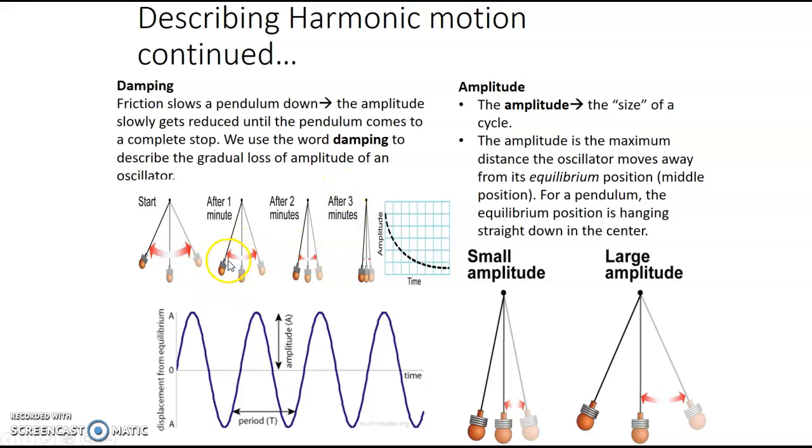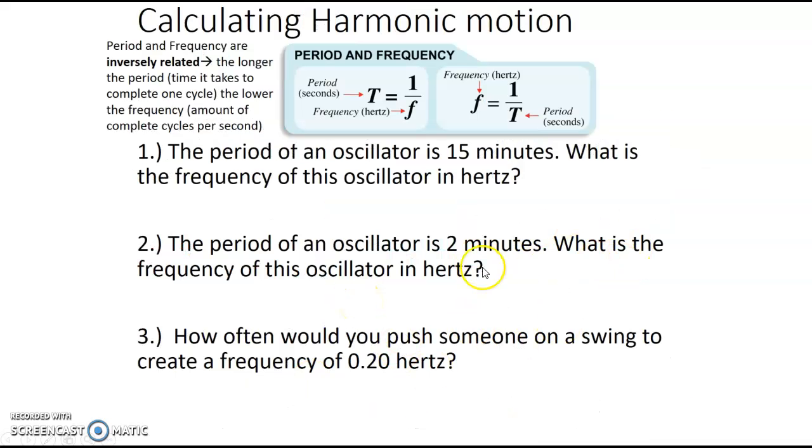The reason that occurs is because the energy is decreasing due to friction. In this case, you're talking about friction with the air. Same thing if you were to swing a pendulum, if you put something heavy on a string and you were to swing it and stop swinging it, you are not putting any more energy. It'll continue to swing for a bit, but you're going to notice that the amplitude is going to get smaller and smaller until it eventually stops. That's called damping.